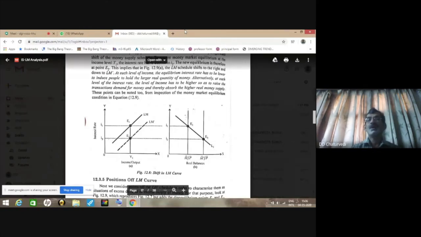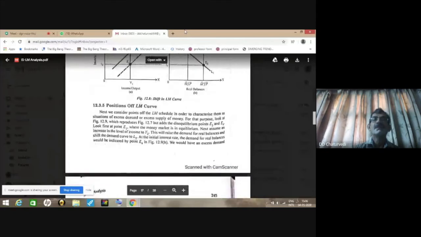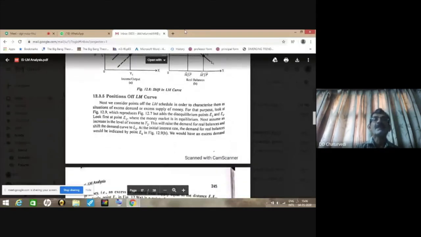So equilibrium shifts from E1 to E2 for the same level of income. That means we are not changing the level of income, but the rate of interest goes down from OY1 to OY2. So you can say that for a shift in the LM curve, either for the same rate of interest the income level will rise, or for the same income level the rate of interest will go down, whenever the real money balances increase because of steps taken by the central bank.